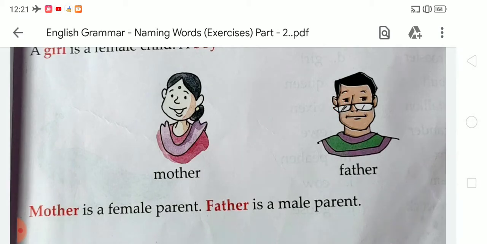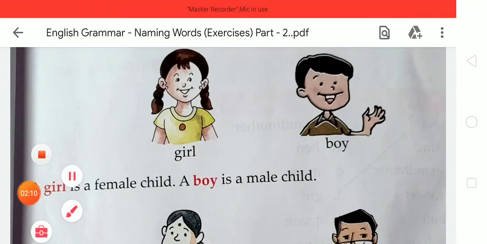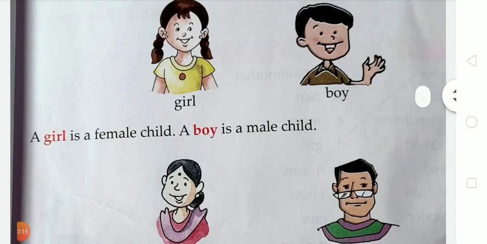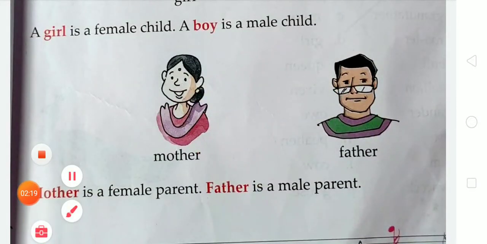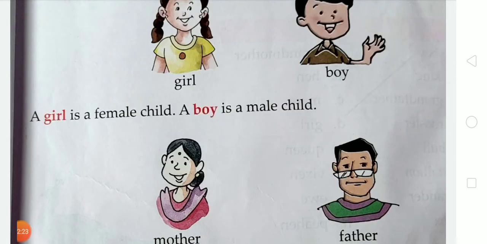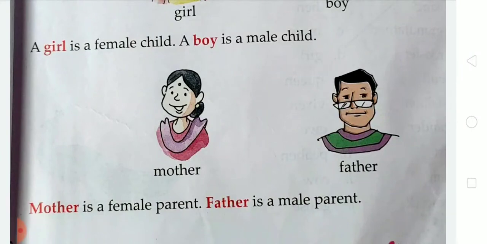Girl and mother are examples of female, and boy and father are examples of male.